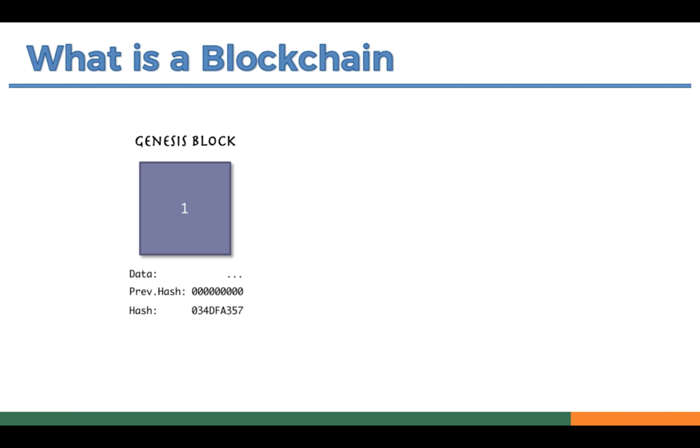What is a Genesis block? A Genesis block is the very first block in a blockchain. It has some data, but it has no previous hash because it is the very first block in the blockchain. That's why the previous hash is showing 000, and it has its own hash generated from data, block number, etc.